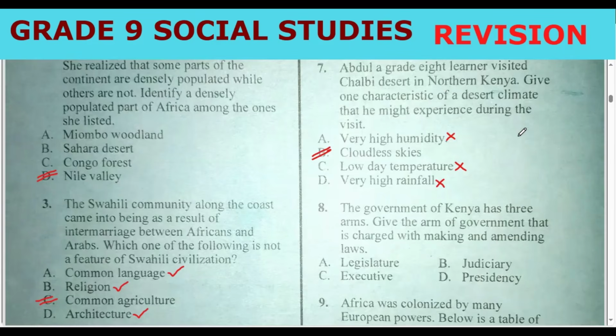Number 8, the government of Kenya has 3 arms. You remember the 3 arms of government? This question is being tested and probably it will be tested this year. Give the arm of government that is charged with making and amending laws. Remember the 3 arms of government are LEJ. You just say LEJ. What is LEJ?